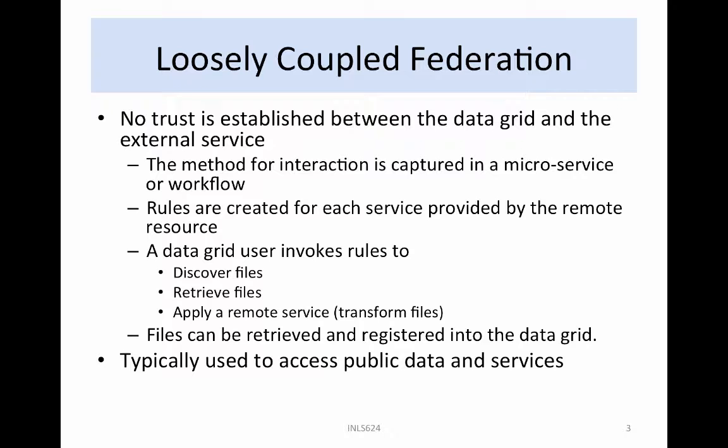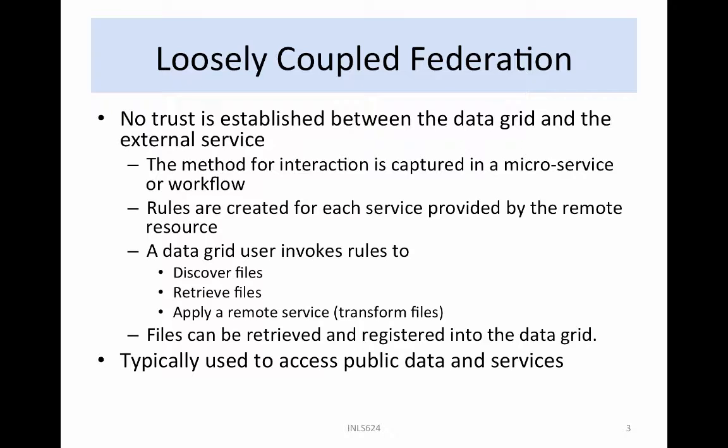In data grids, the knowledge needed for interaction with the remote system can be captured in a microservice. The microservice can be reused in a workflow, enabling interactions with the remote system to be integrated into rules within iRODS. Rules still need to be created for interaction with each service provided by the remote resource.